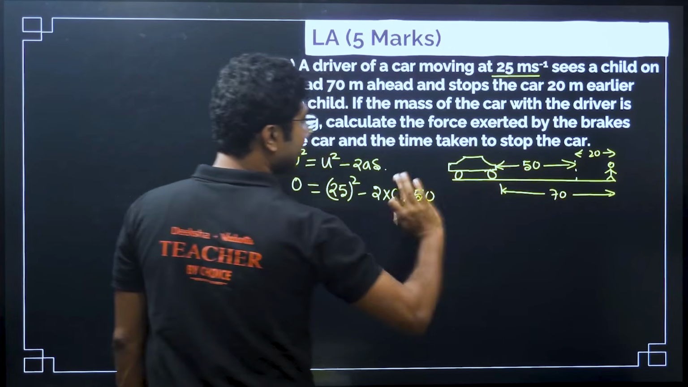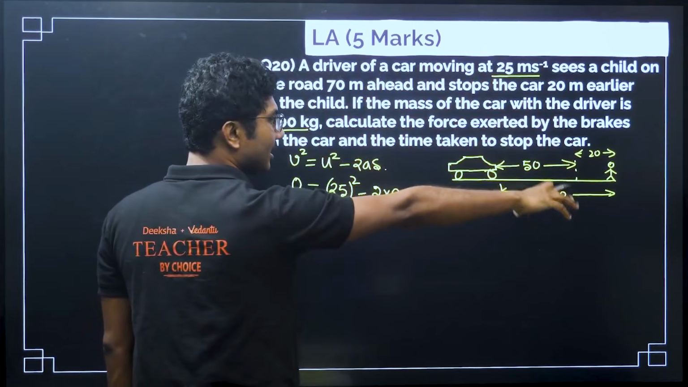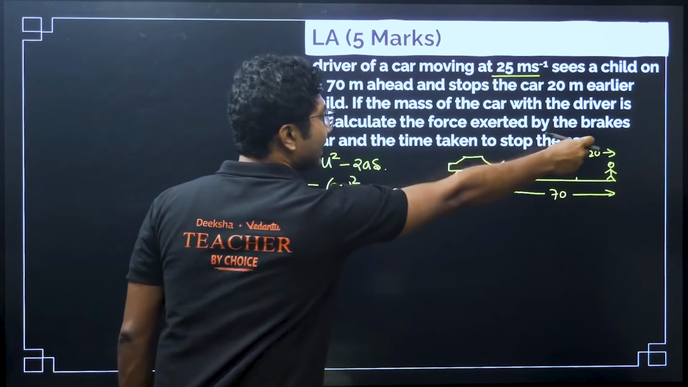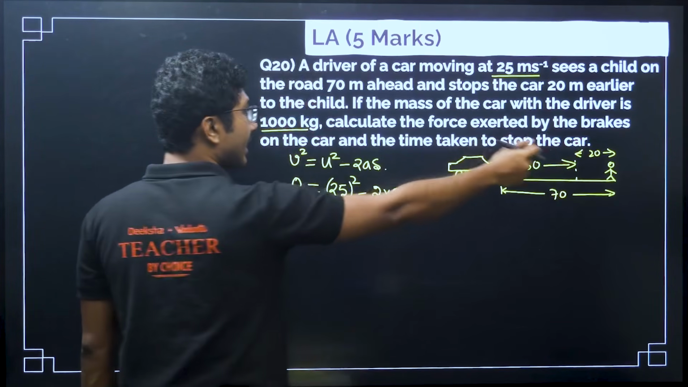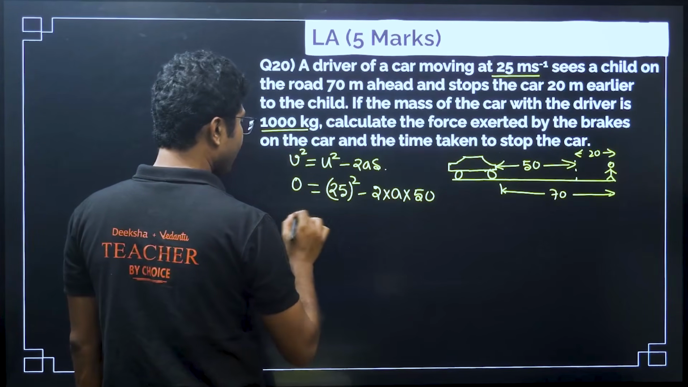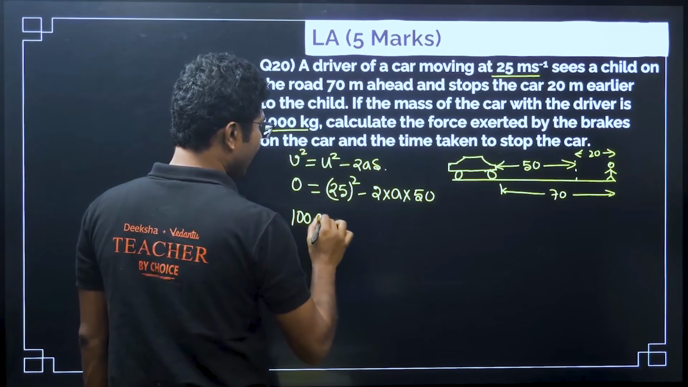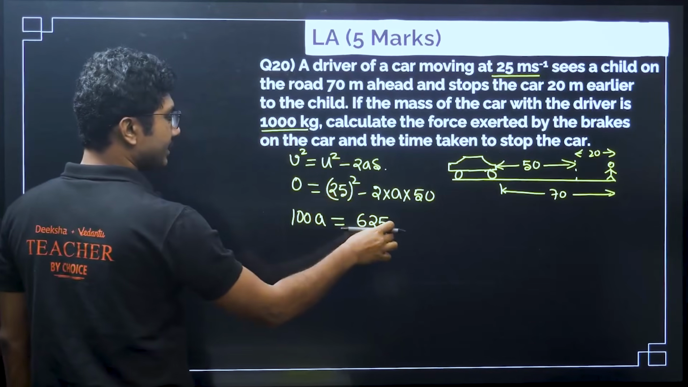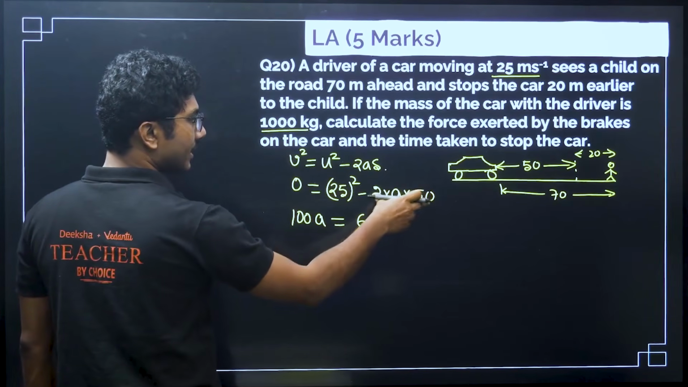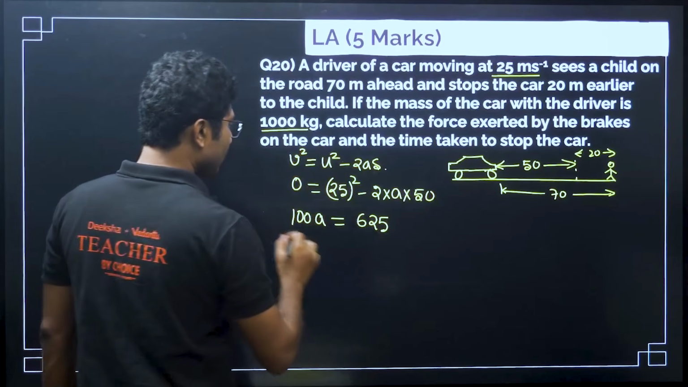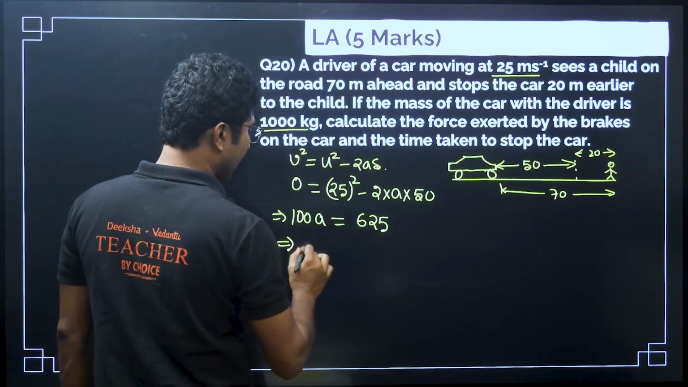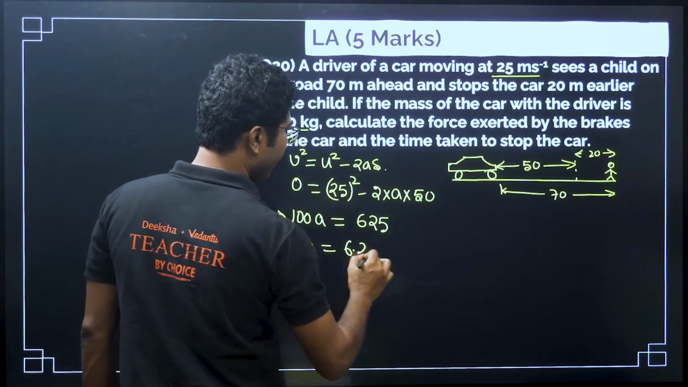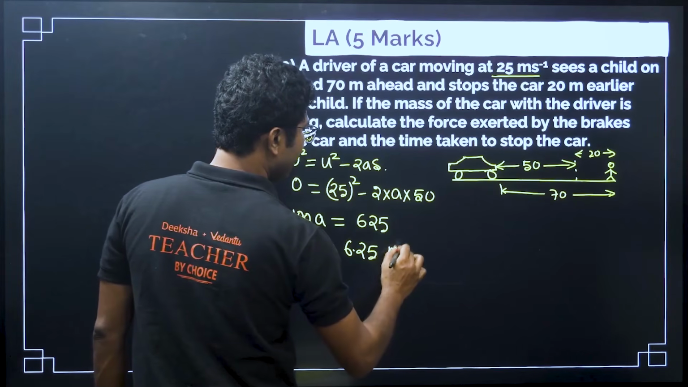50 is the displacement, 70 has nothing to do, 20 has nothing to do, basically 70 minus 20 is important, that is 50. So, from here we can say that 100 into A is equal to 625. 25 square is 625, 2 into 50 is 100, this comes to the left hand side. So, from here we can say A equals 6.25 meter per second square.